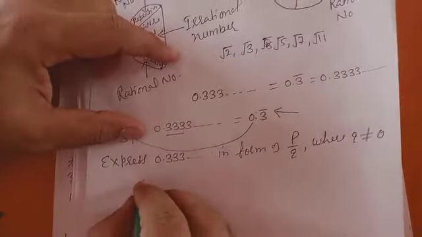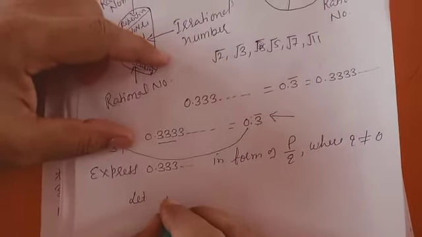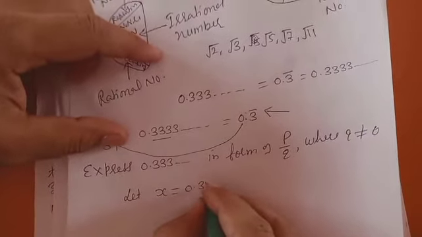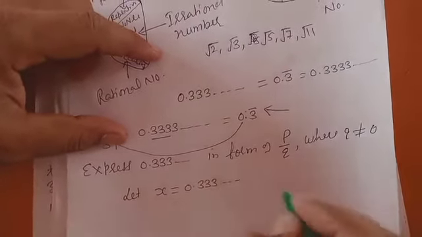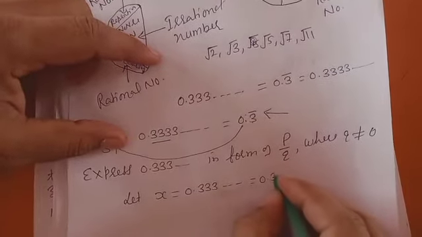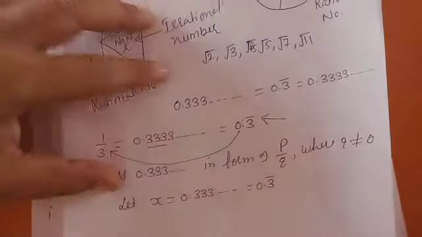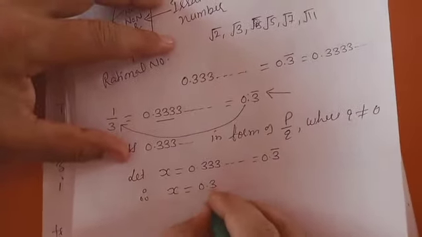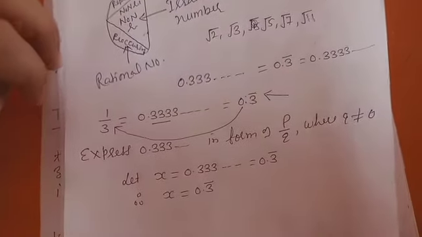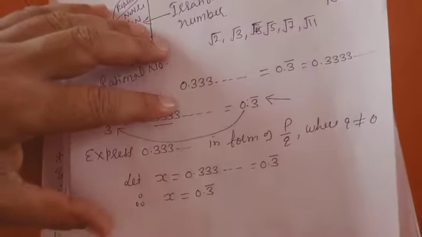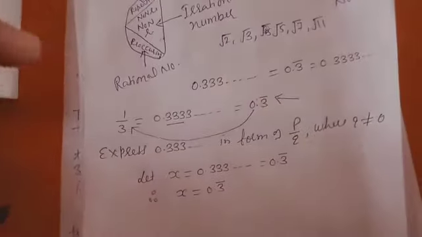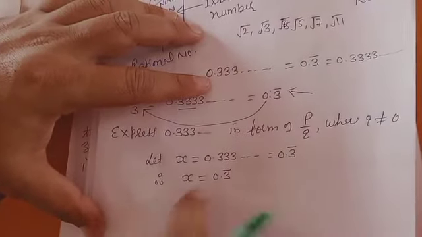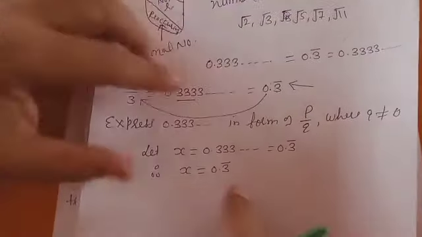So you can say, let x equal 0.333, that is 0.3 bar. Therefore x is equal to 0.3 bar, yes or no? The bar is on how many numbers? Only on one number, that is 3. So you can multiply this by 10.